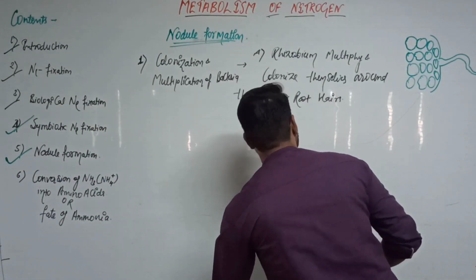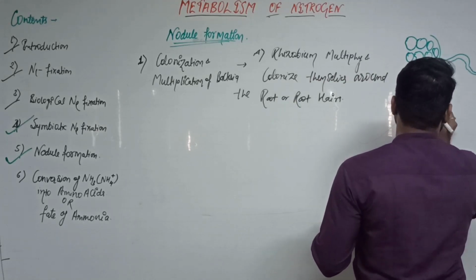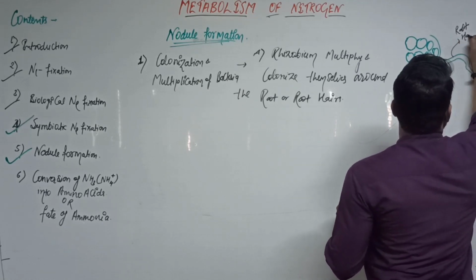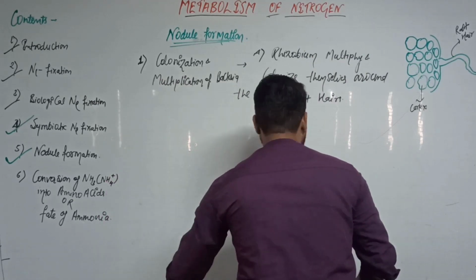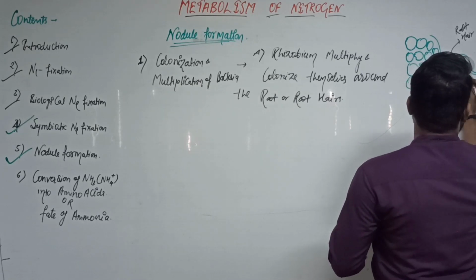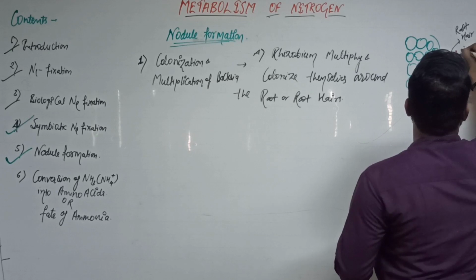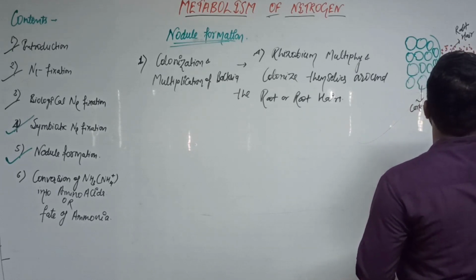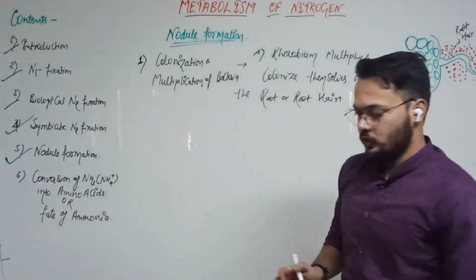Okay. This is the cortex cell. This is the root hair. And this is our bacteria, that means our rhizobium. They colonize and multiply themselves around the root and root hair. I already mentioned and I have told you about this.